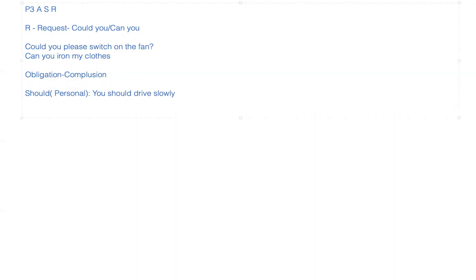So that's something personal. When we talk about must, that is a general compulsion which is applied to the public as a whole, as a unit. So you must wear a helmet while riding.